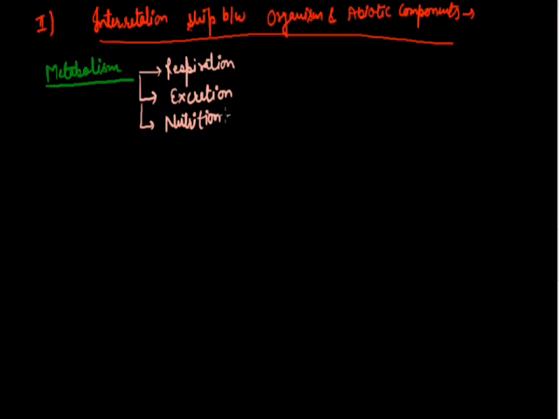Like a plant can synthesize its food by taking some abiotic components like water, gases, minerals, etc., and other various kinds of metabolism, transportation. So basically, during various kinds of metabolism, there is interaction between biotic and abiotic components.